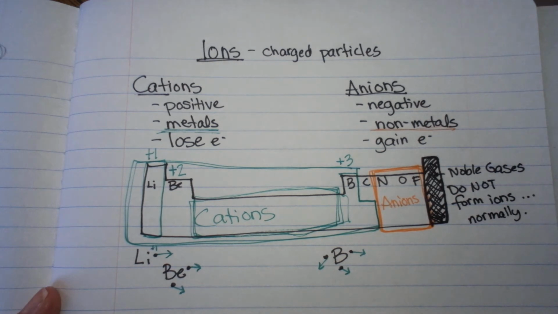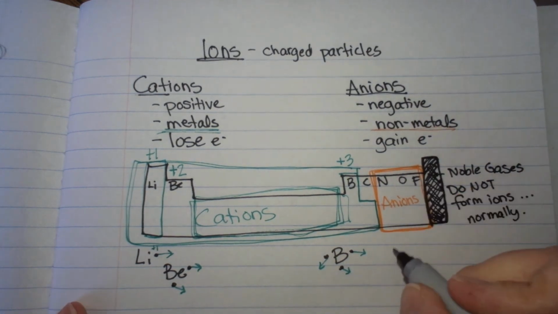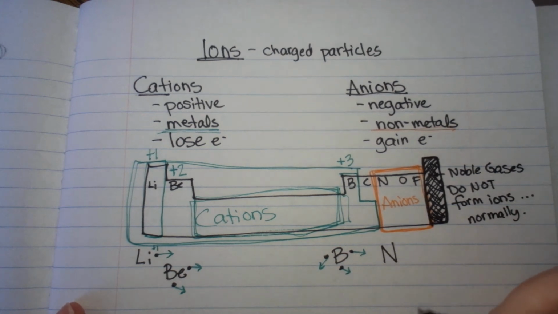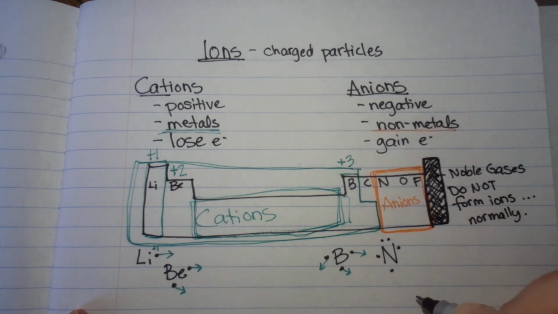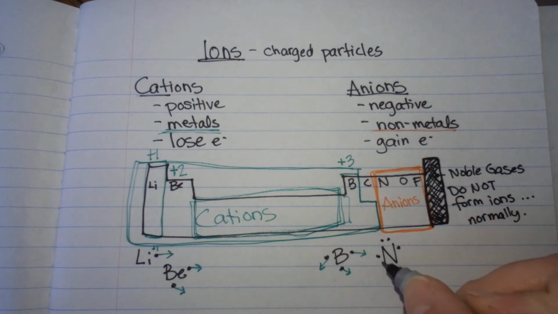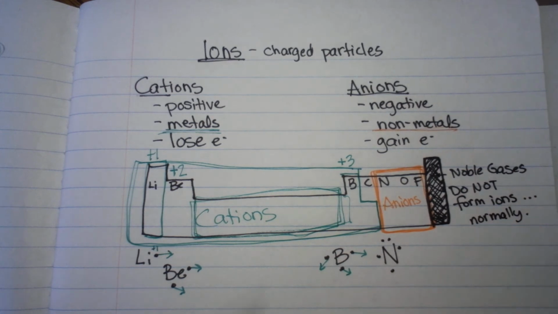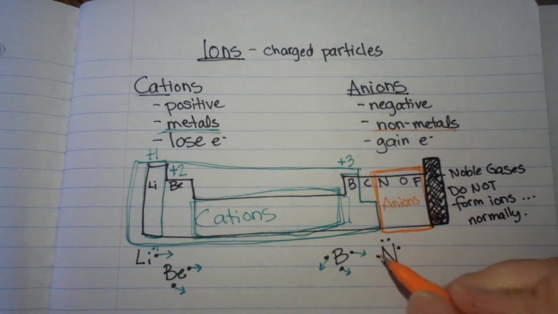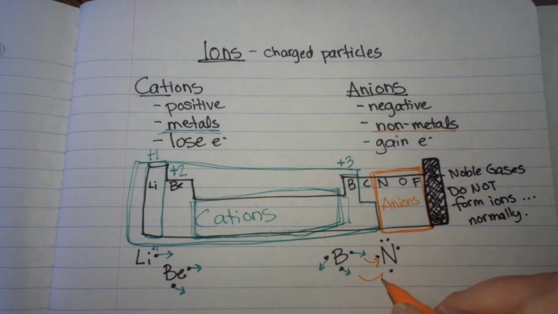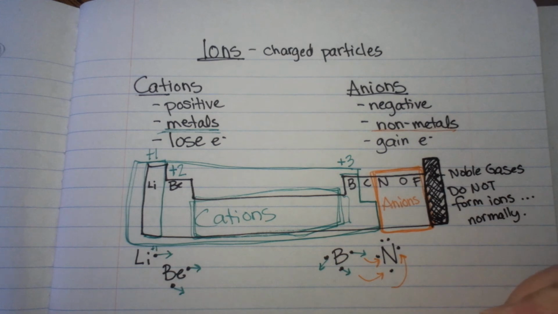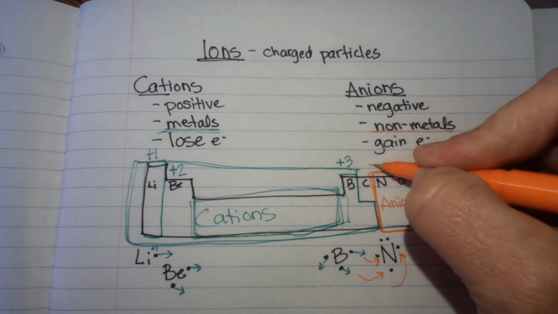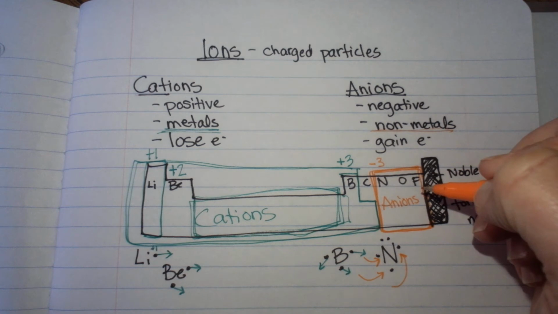All right. So let's go ahead and keep considering nitrogen. Okay. Nitrogen has 5 valence electrons. So 1, 2, 3, 4, 5. Is it going to lose all 5 of those, or is it going to gain 3 to fill in its octet? Well, nitrogen is going to gain 3. And if it gains 3 electrons, it has 3 more negative things in it, it's going to make a -3 charge.